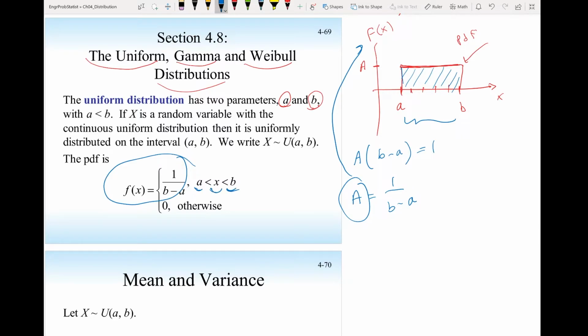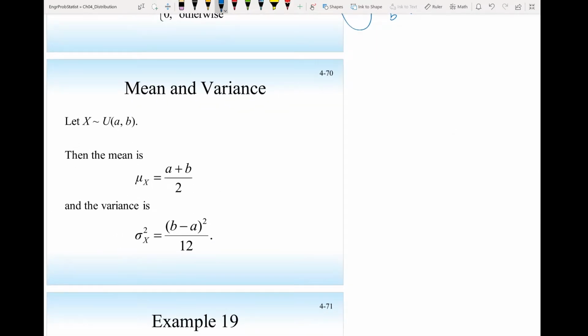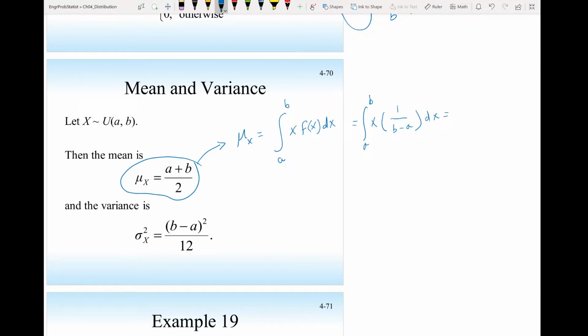And if I need to find the mean and the variance of the random variable x, this is the mean, mu x, and we can find it simply by carrying out this integral. Mu x equals the integral of x f of x for all possible values of x, from a to b. So that is the integral from a to b of x times 1 over b minus a dx, which is 1 over b minus a times x squared over 2 evaluated from a to b.